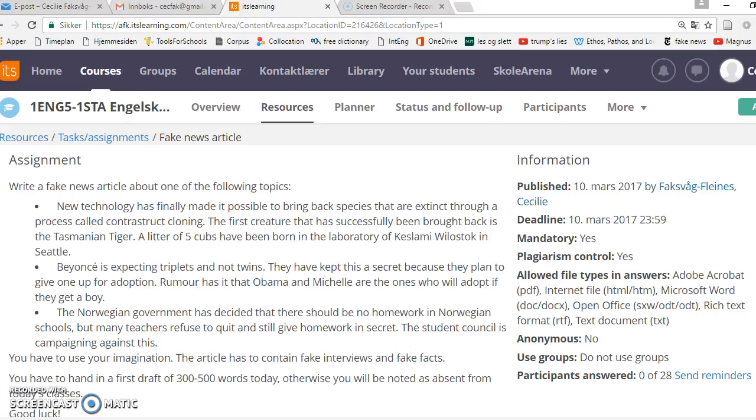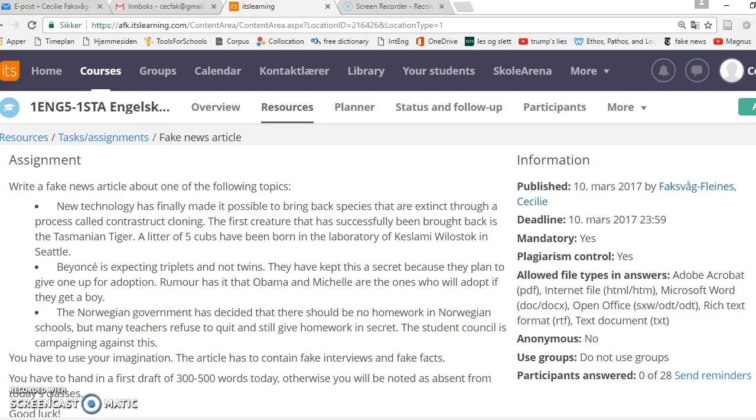So we're going to write a fake news article since we've been working with fake news. I've made 3 possible topics for you, and you pick one of them and make a fake news article. The first idea is that new technology has finally made it possible to bring back extinct species through a process called construct cloning. The first creature that has successfully been brought back is the Tasmanian tiger. A litter of 5 cubs have been born in the laboratory of Keslami Willostock in Seattle, in the US.